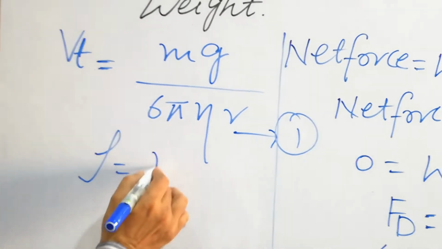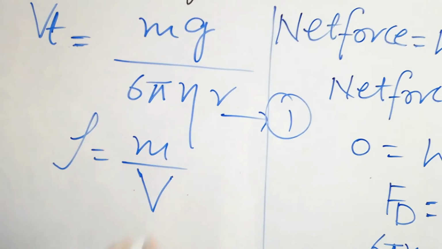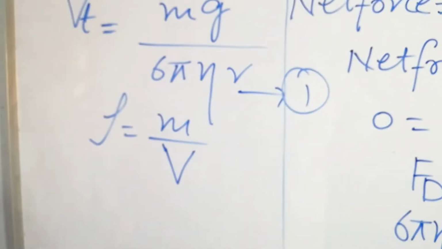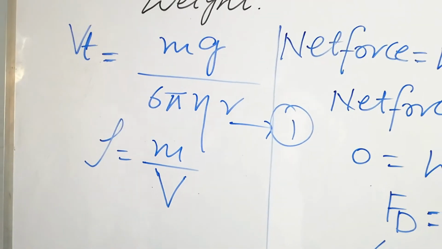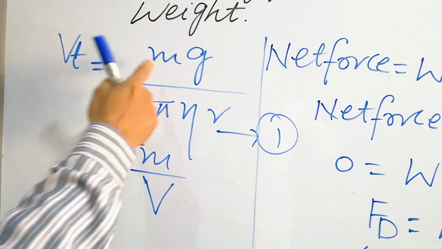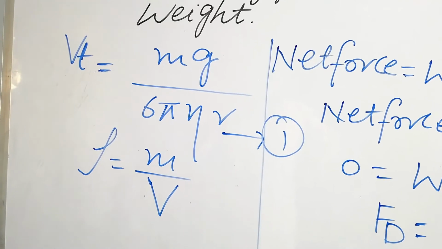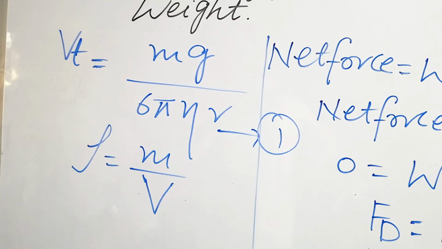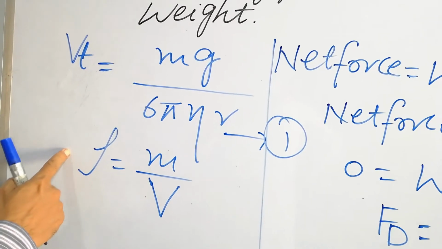Density is mass per unit volume. So that is the volume. It is not velocity, it's a capital V. It's a volume. Look at it again here. Vt is equal to mg over 6 pi eta r. That is the mass of the fog droplet. Its value is very, very small, and you cannot measure its value directly by a particular device, and you can measure its value indirectly by using this relation.